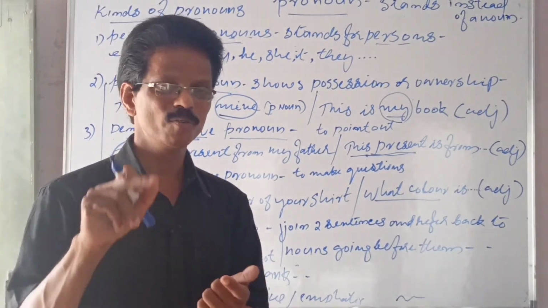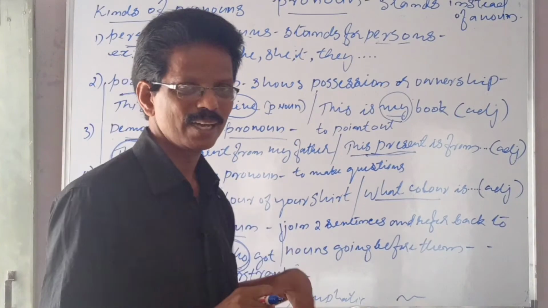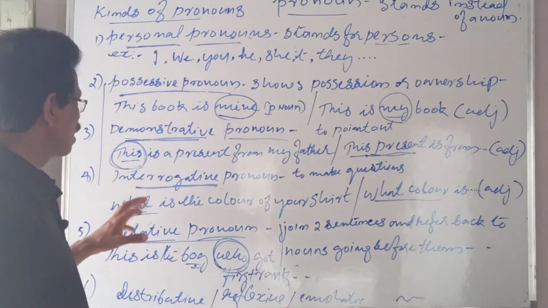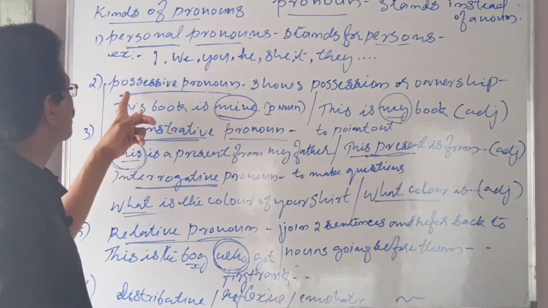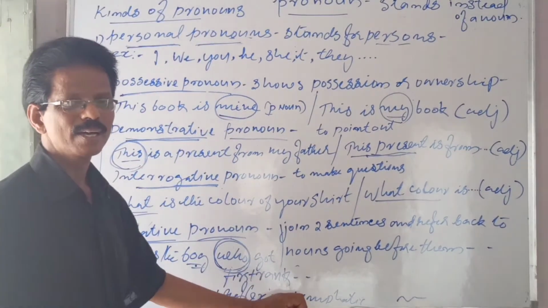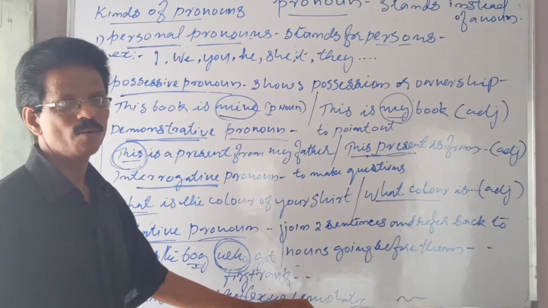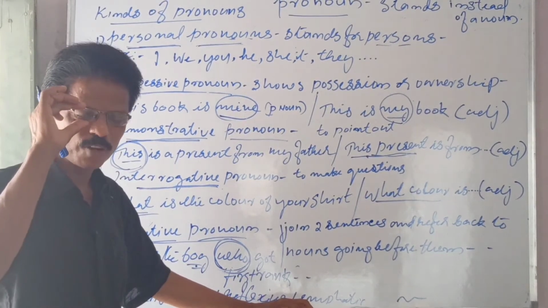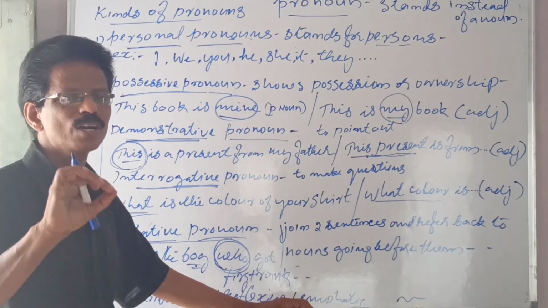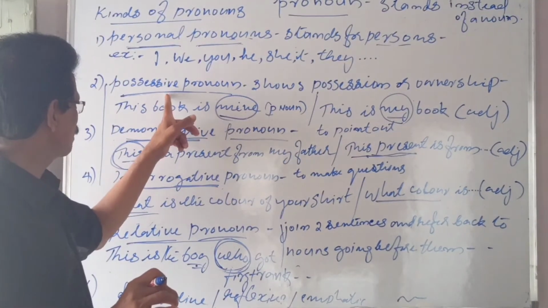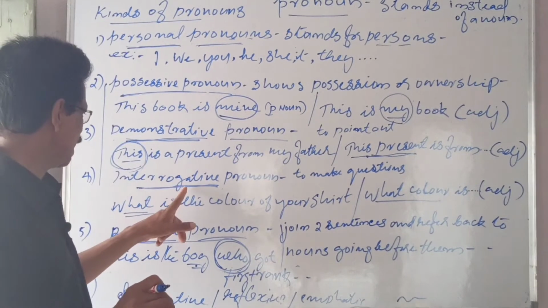Next comes a verb, adverb. Okay, let us see that slowly, one by one. So, interrogative pronoun, demonstrative pronoun, possessive pronoun. The same way they are there in adjectives also, which means it does not stand for, but it qualifies or modifies a noun. See once again, possessive, demonstrative and interrogative.